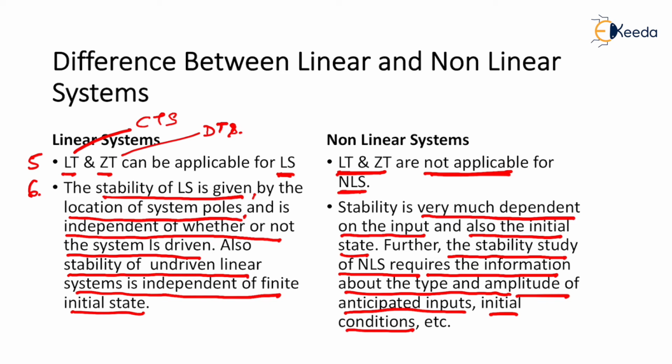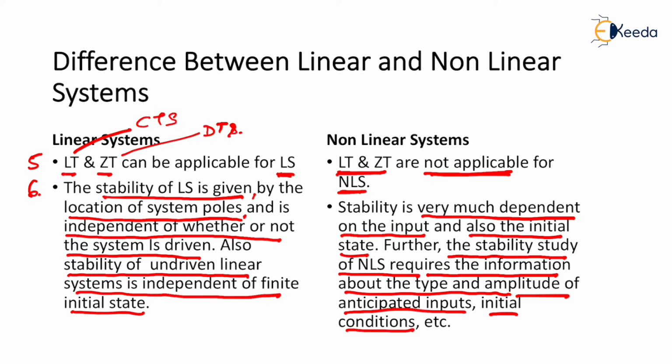So what's the summary of this point? This point says that in the case of a linear system, the pole location would be the best approach to determine the stability. It does not depend on whether the system has an initial condition or not, whether the input is predefined or not, whether the input is being changed or not, whether the amplitude is changed or not, and so on.